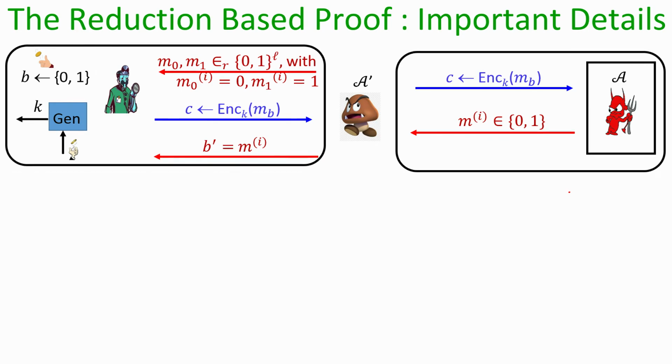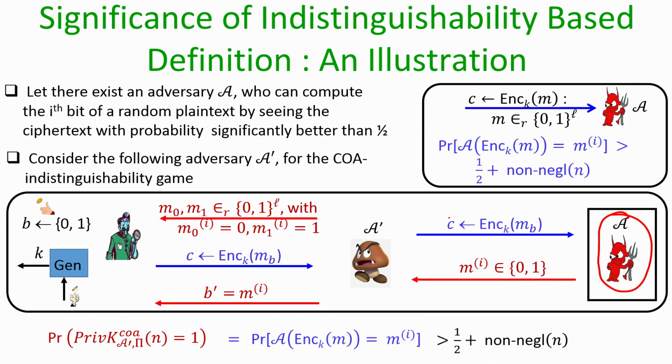So, going back to the previous slide, I claimed that the probability with which the adversary A' can win the COA experiment is identical to the probability that the adversary A identifies the ith bit of the random message which has been encrypted in C.